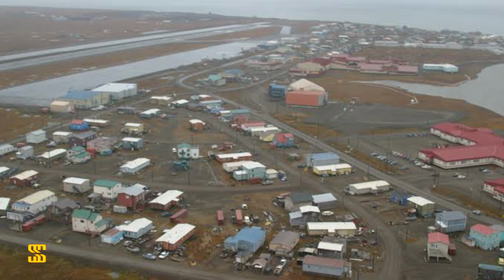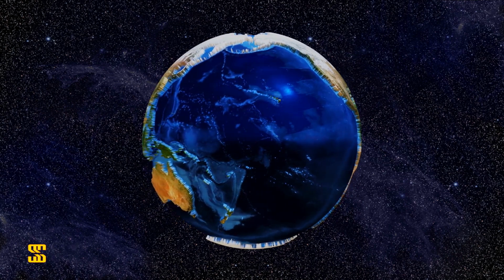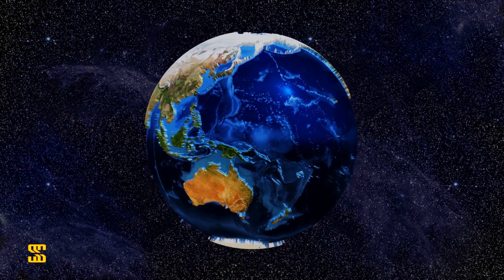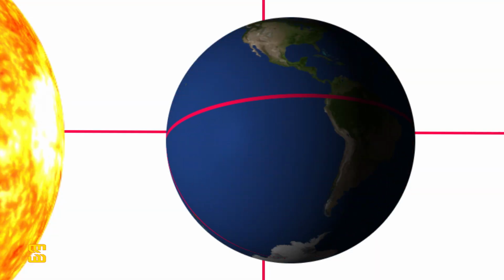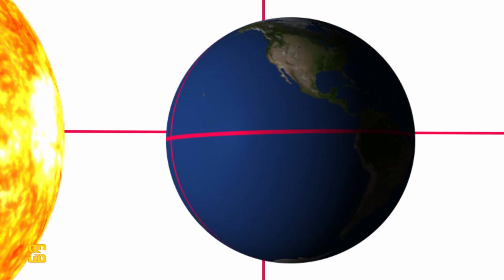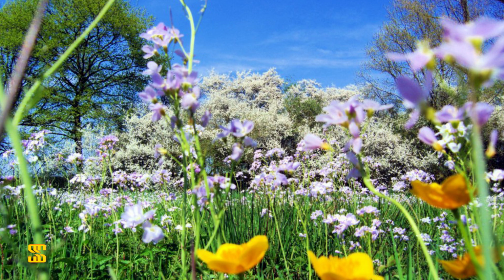The typical four seasons are common in Europe, North America, South America, and Australia. Spring begins at the vernal equinox, March 20 or March 21. It is the spring equinox. Flowers bloom and trees begin to grow and reproduce. The days grow longer and the temperature in most areas becomes more temperate.